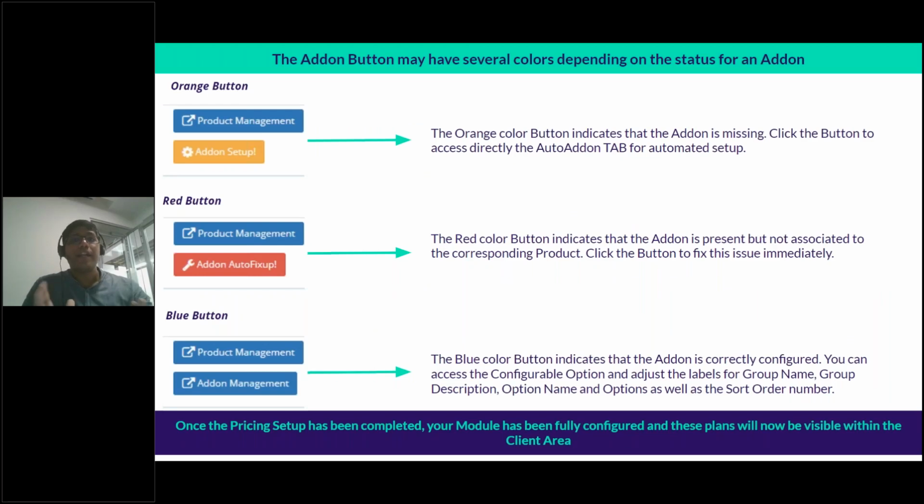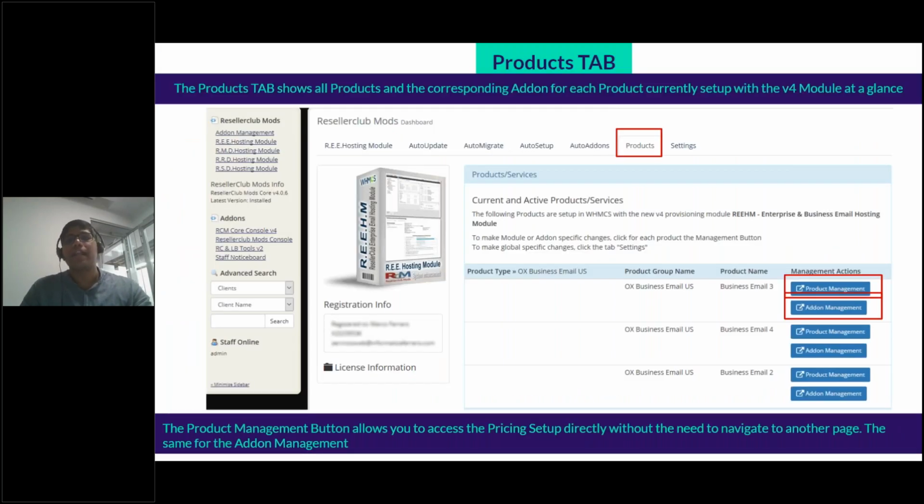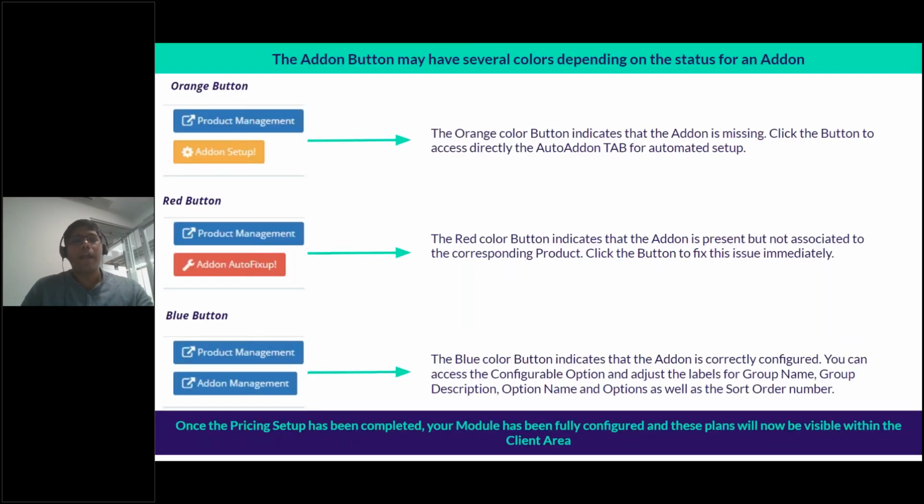Now, if the settings have not been completed correctly on the previous step that we covered for auto setup, auto add-ons, etc., you will notice a few things on this previous page. Now, in our case, since the settings were completed correctly, we can see both the buttons are blue. But for example, if you're trying this setup at your end and you see that instead of add-on management, it shows you add-on setup with an orange button, this indicates that the add-ons have not been created correctly on the previous stage. So you need to go there and set up your add-ons correctly.